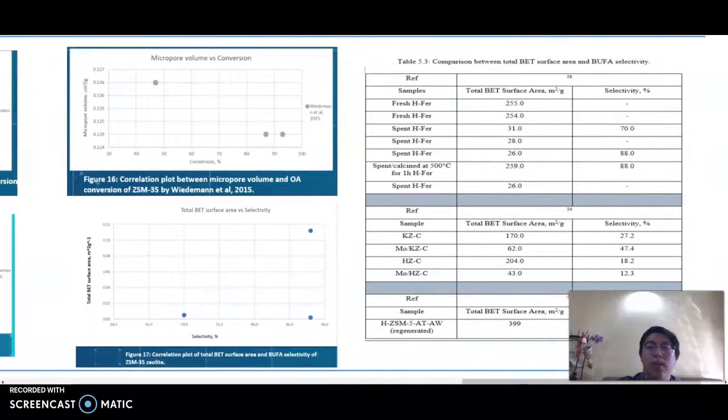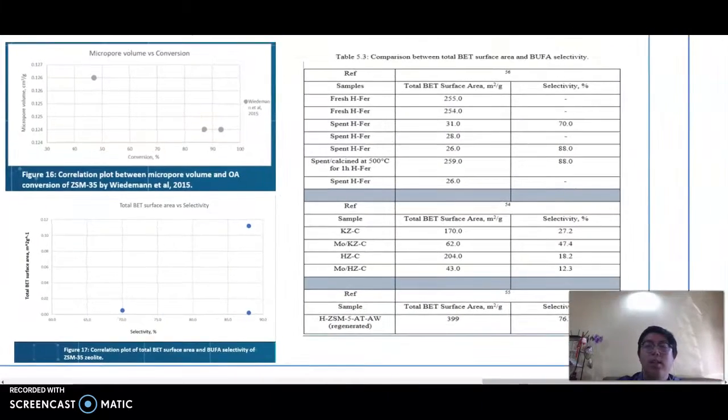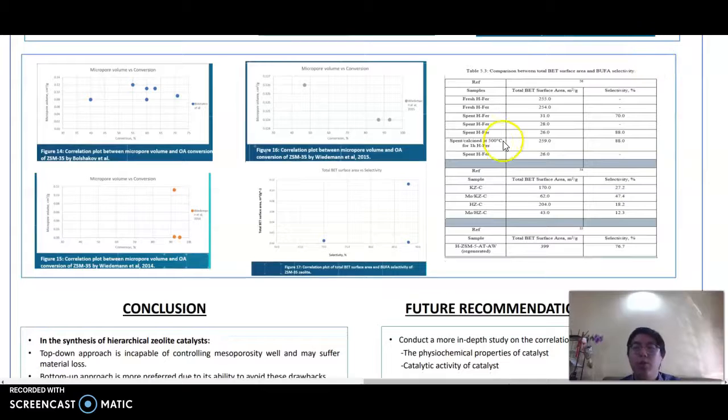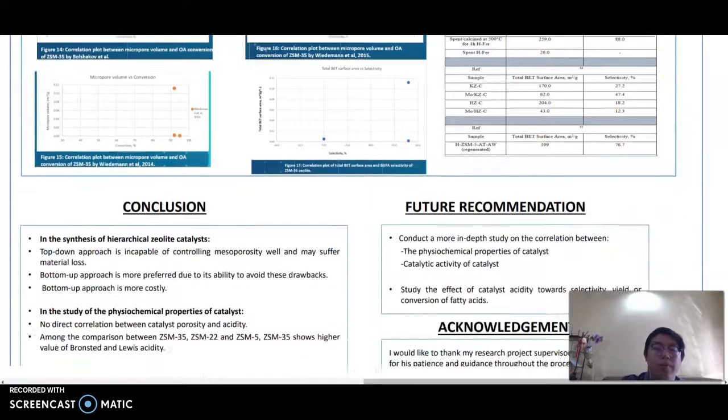And yet again, from the figures, no direct or obvious relation between the porosity and the conversion and selectivity can be observed. Lastly, Table 5.3 was prepared in comparison between the three zeolites mentioned earlier in terms of their porosity and also their selectivity. And in this table, it can be observed that ZSM35 has a higher selectivity.